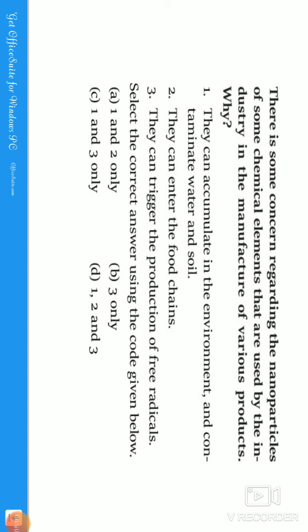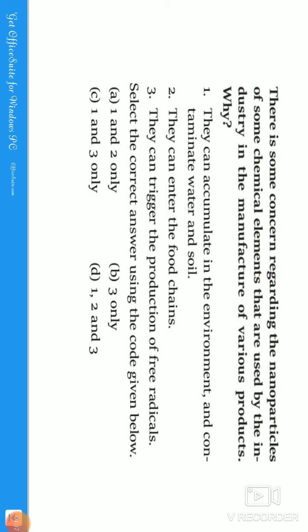There is some concern regarding the nanoparticles of some chemical elements that are used by the industry in the manufacture of various products. Guys, this question is in the environmental pollution topic. The size of nanoparticles is 10 power minus 9, whereas milli is 10 power minus 3 and micro is 10 power minus 6. Nano, 10 power minus 9, means very small, tiny particles, guys.